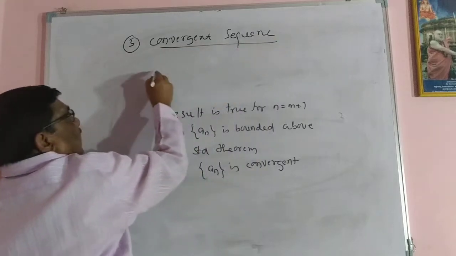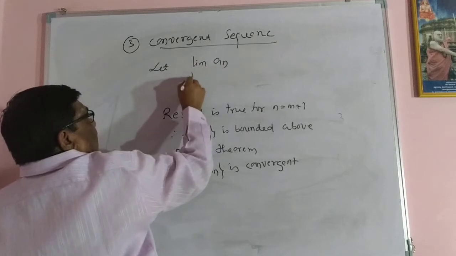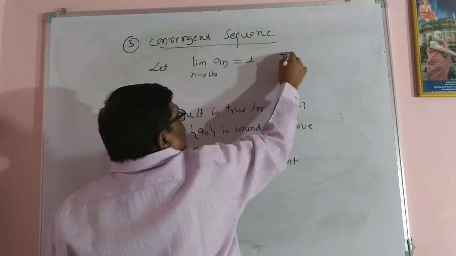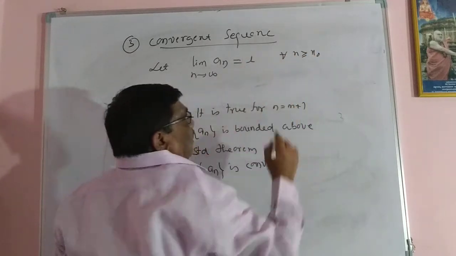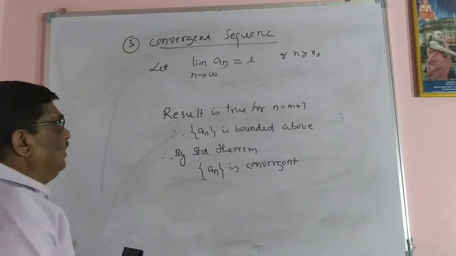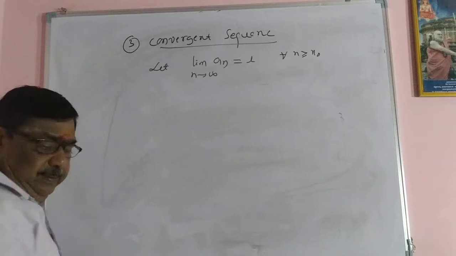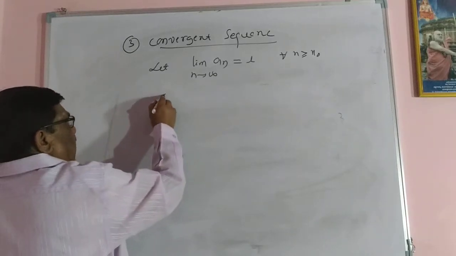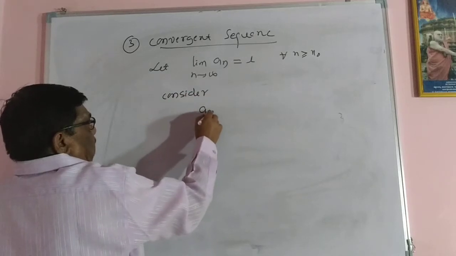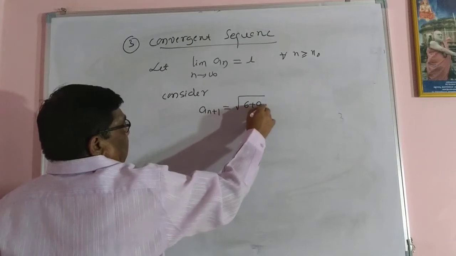Let the limit of an as n tending to infinity equal L. For all n greater than or equal to some n naught, this limit exists, and that value is equal to L. So consider a(n+1) equal to square root of 6 plus an.